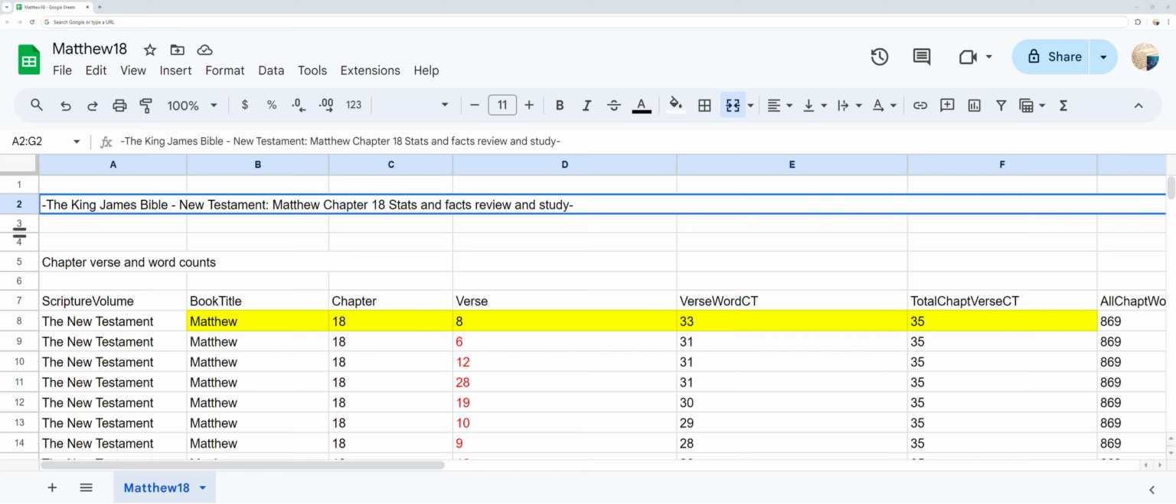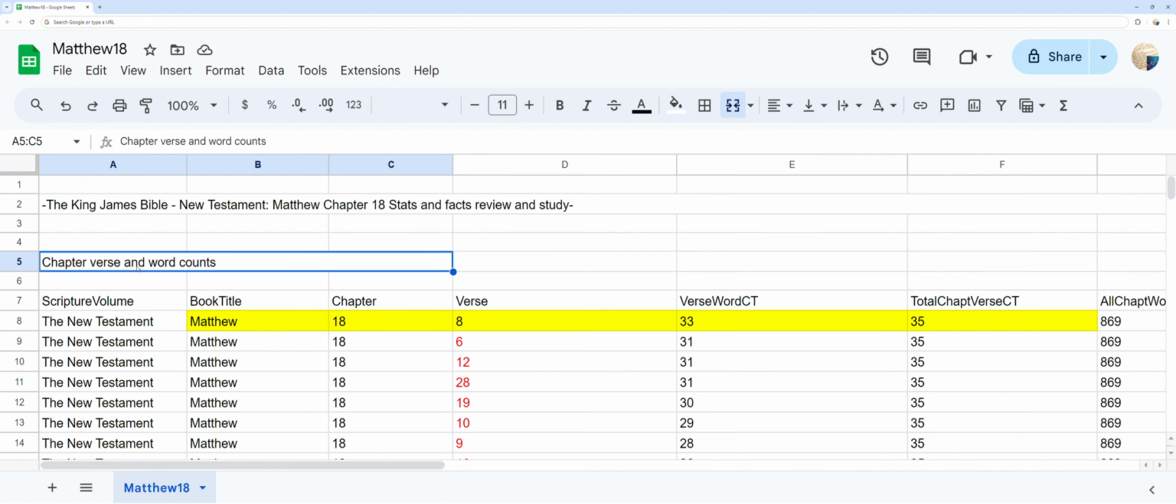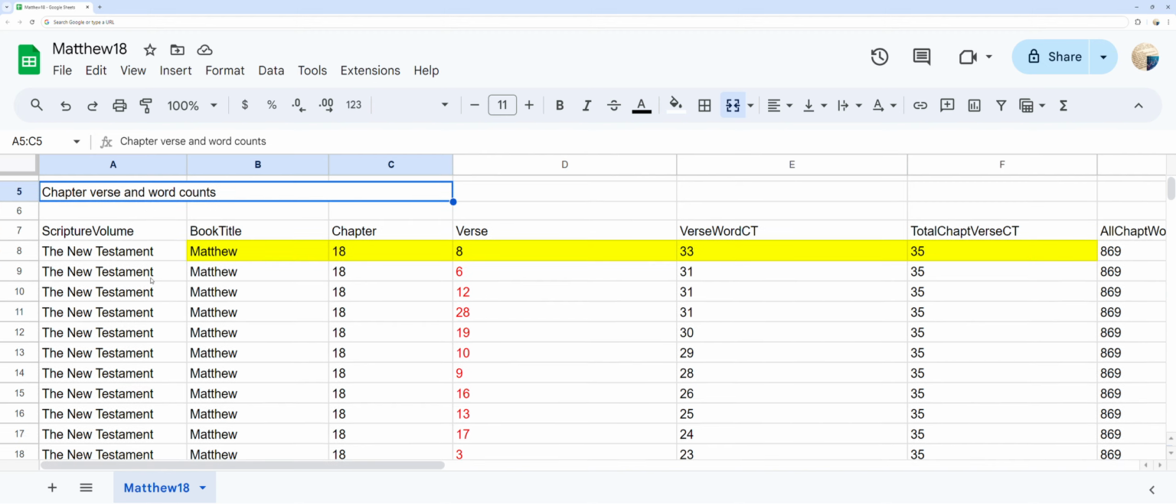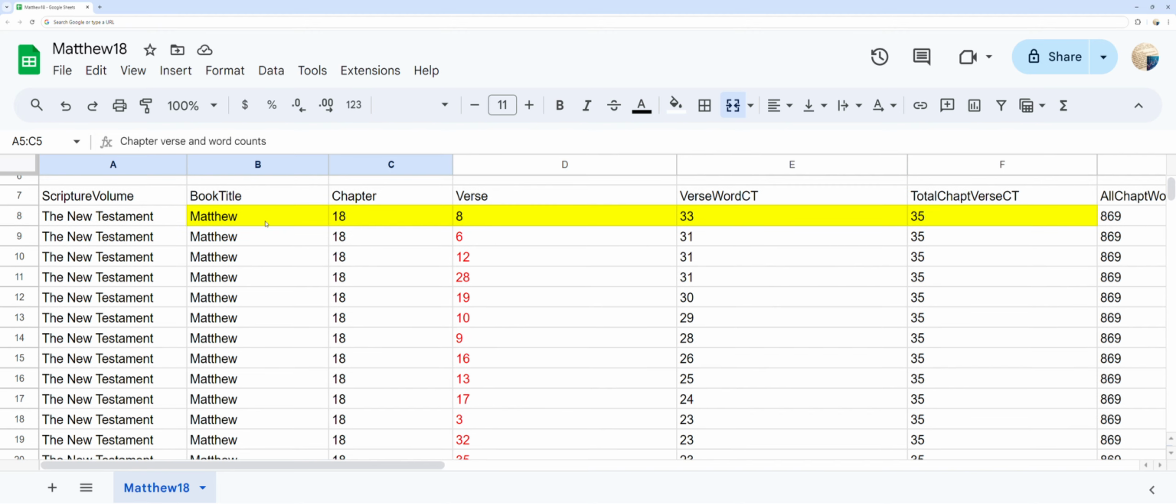The King James Bible, New Testament, Matthew chapter 18 Stats and Facts Review and Study. Chapter, verse, and word counts. Matthew chapter 18 verse 8 has the most words at 33 words.